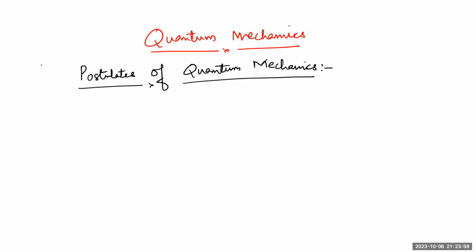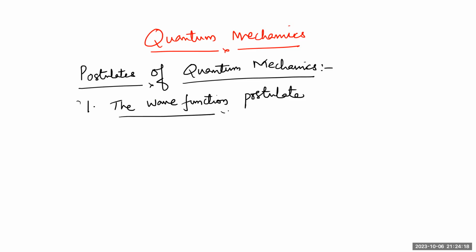The first postulate is the wave function postulate. You have told me that you have studied this, right? Can you tell me what is the wave function postulate?